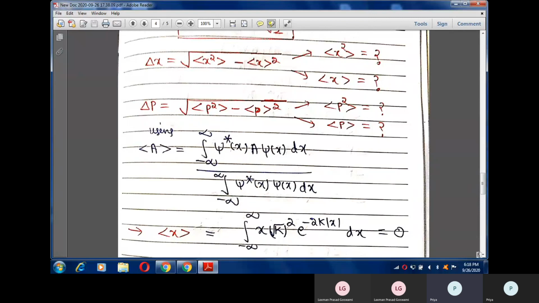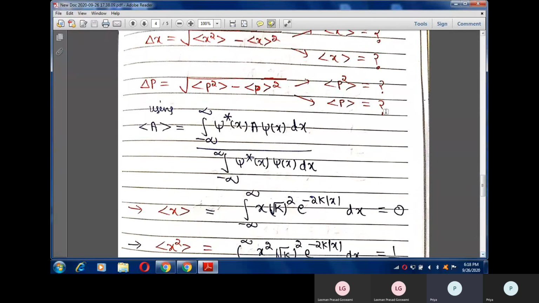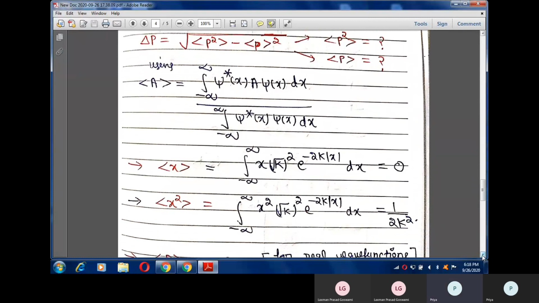So here for Dirac delta potential, we are going to calculate average of x square, average of x, average of p square and average of p. And for calculating this, you are going to place the value of psi, that is root k e raised to the power minus k mod of x. As our wave function is real, psi star x and psi x are both the same, and you can find the average of x.